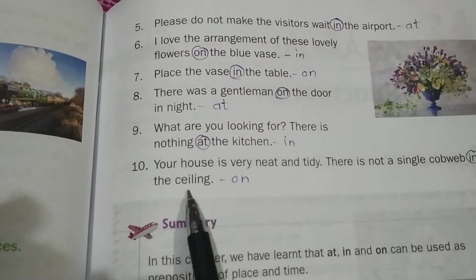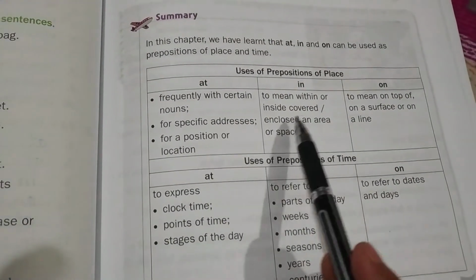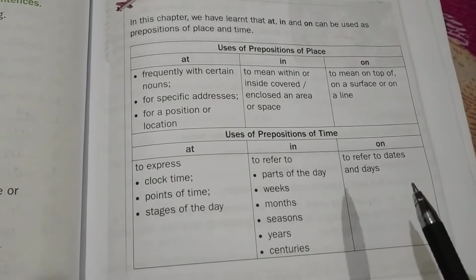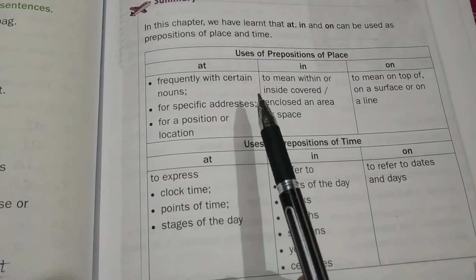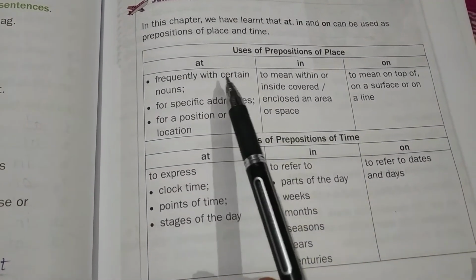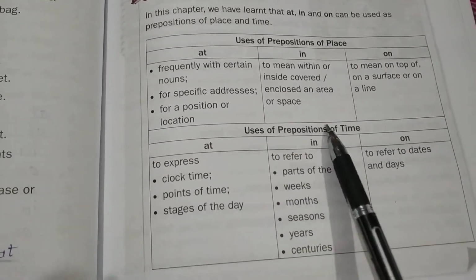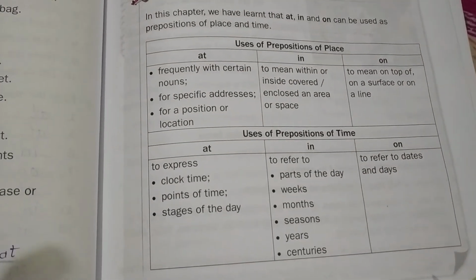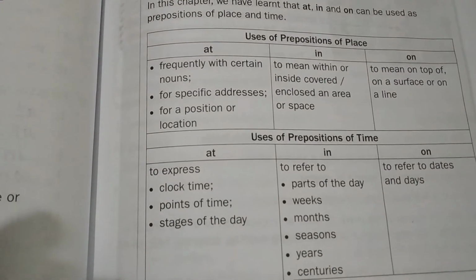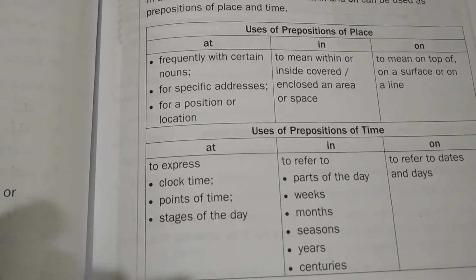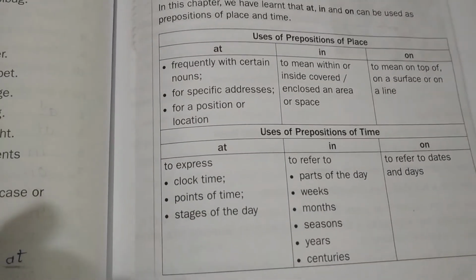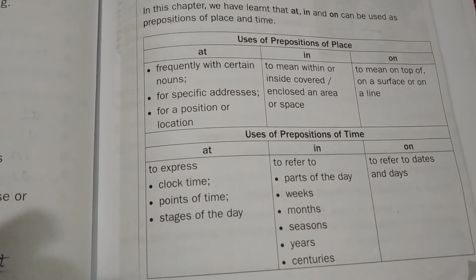So here our exercises end, and here is a summary of the lesson. Uses of prepositions of place, uses of prepositions of time. Children, in this lesson what we have learned is the uses of prepositions of place: at, in, on, and the uses of prepositions of time: at, in, on. Understood? So here our lesson ends and you have to complete this workbook writing when you get your workbooks in your hand. Watch this video carefully so that you will understand the preposition on.